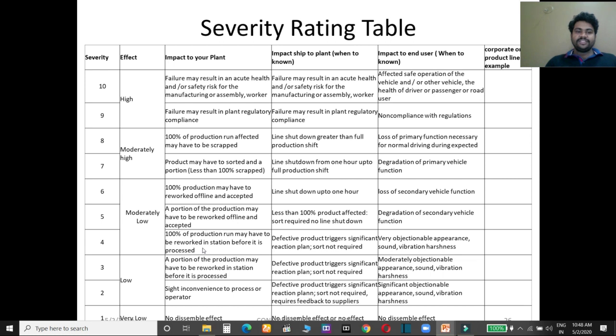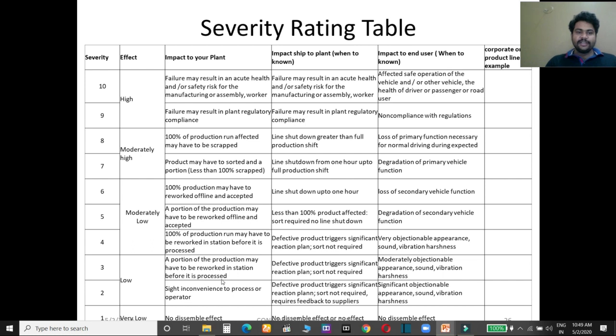Suppose your process is established like that: when a defect is found at the final station, the final station worker or operator is able to do 100% rework, then you have to give a 4 rating. And if the defective product is not passing to the next level, then you also give a 4 rating.